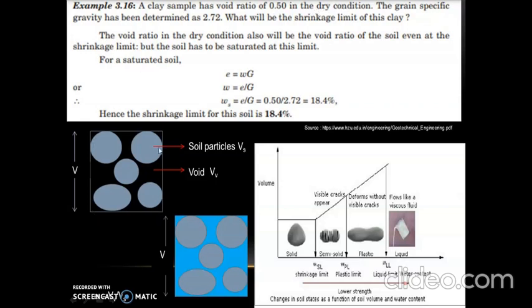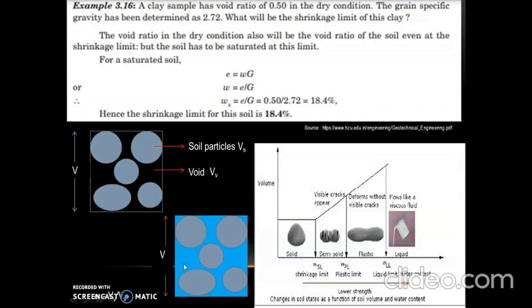Like for example, let us consider this soil mass of volume V which is in dry condition. That means there is no water present in the voids. So let us consider that the volume of the soil particles in dry state is Vs and volume of voids is equal to Vv in dry state. But once we add water to this same soil mass, all the voids will get filled up with water.